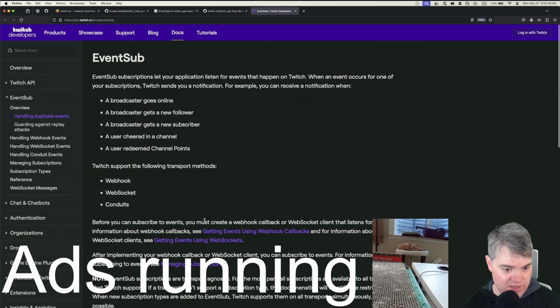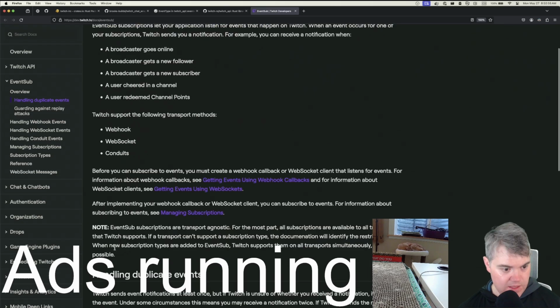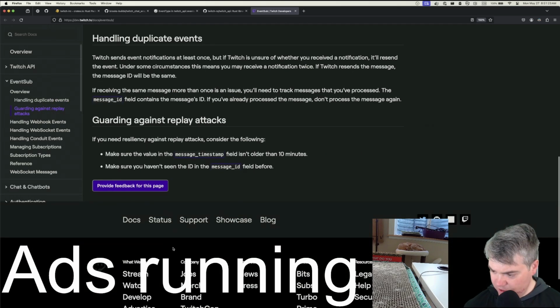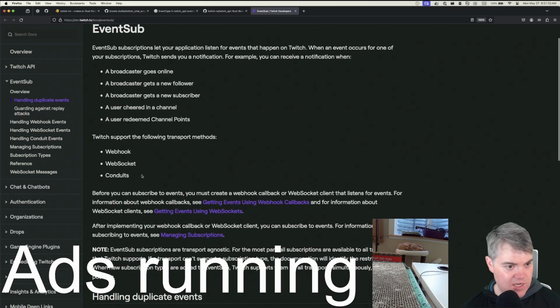Before you can subscribe to events, you must create a webhook. Okay. Event subscriptions are transport agnostic. For the most part, all subscriptions are available to all transports that Twitch supports. If a transport can't support a subscription type, the documentation will identify the restriction. Okay. Duplicate events. Yeah, I don't see anything about chat on one side or the other, on this page at least.